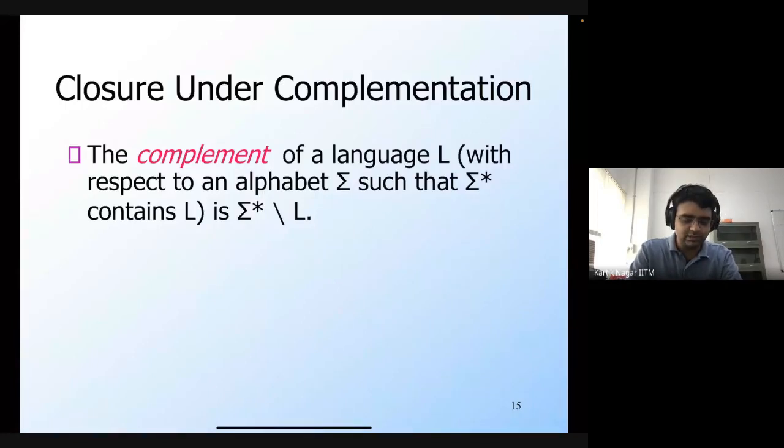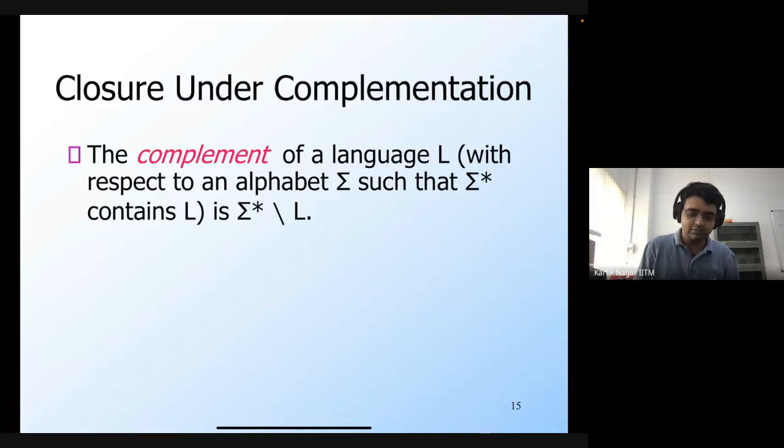So what can we say about complementation? Would regular languages be closed under complementation as well? We have seen that regular languages are closed under union, under intersection, and under difference. So can we use one of these properties to also show that regular languages are closed under complementation? Okay, so we can use closure under difference. Alan is saying we can use closure under difference, so that is correct.